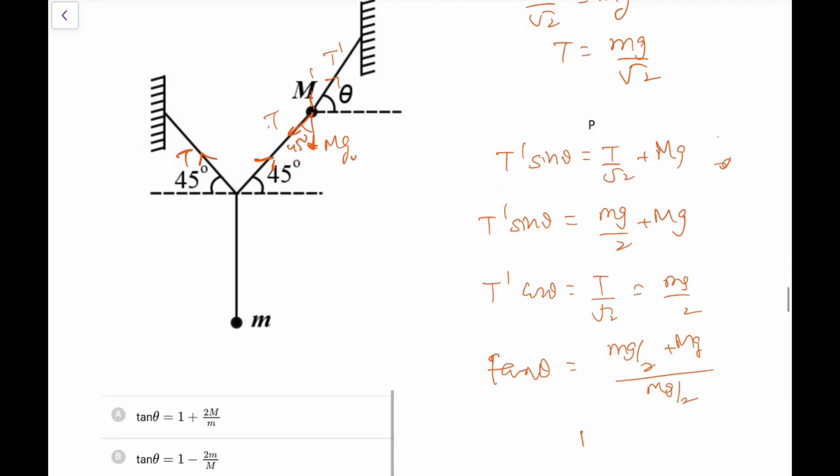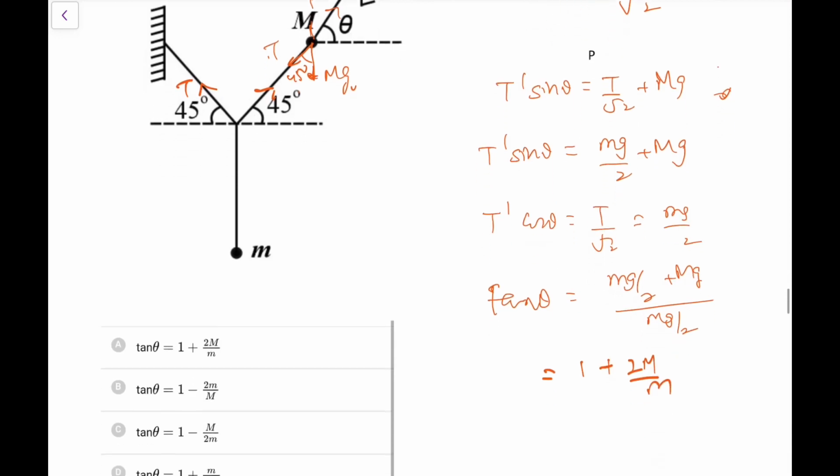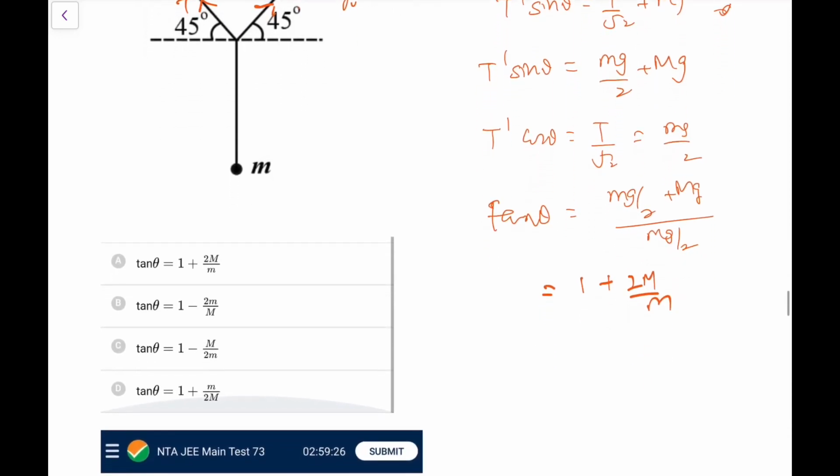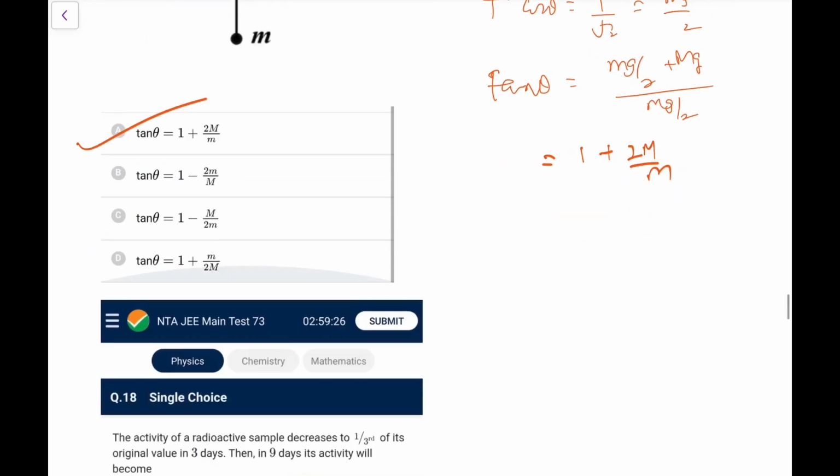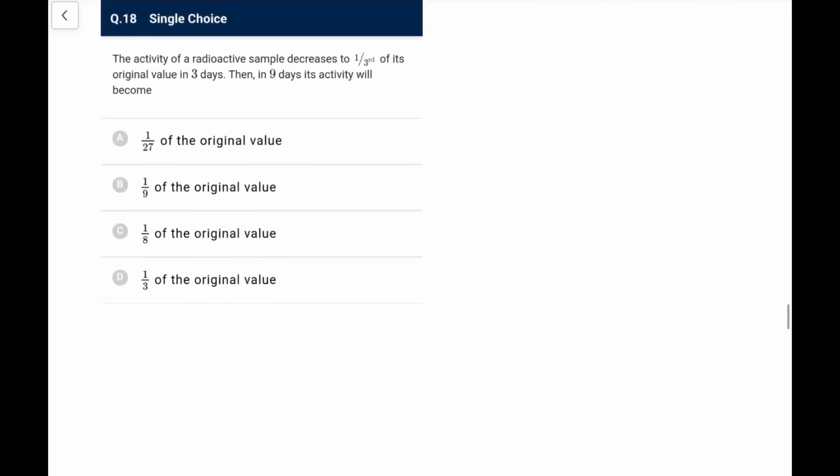So it comes out as 1 plus 2m by m, that is what I'm getting, 1 plus 2m by m. So as per the options, this is option A. So nice question this was again.